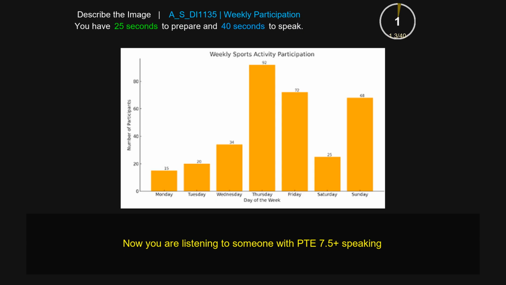This bar graph presents information about weekly sports activity participation. From the x-axis, you could see days of the week from Monday to Sunday, while on the y-axis, you could see the number of participants from 0 to 80.